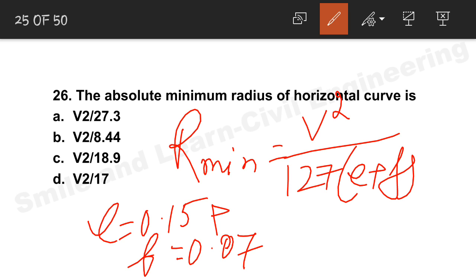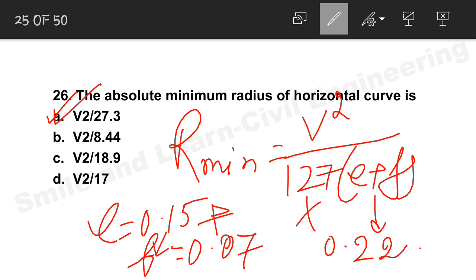So if you add these two up, or the alternative, I don't remember exactly. Actually, if you add these two up, then you will get 0.22, okay. So if you multiply this value, then it comes around 27.94 or something. So we'll consider option A as the correct answer.